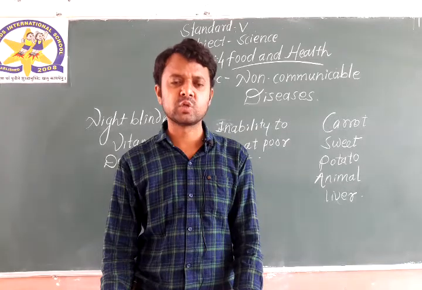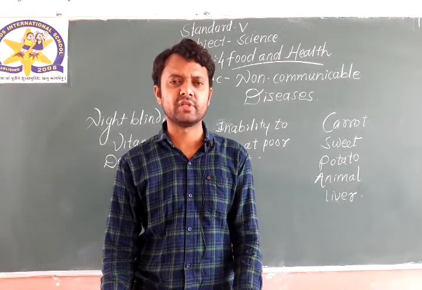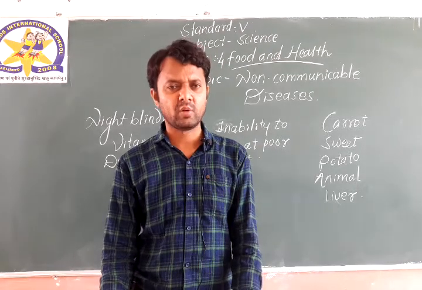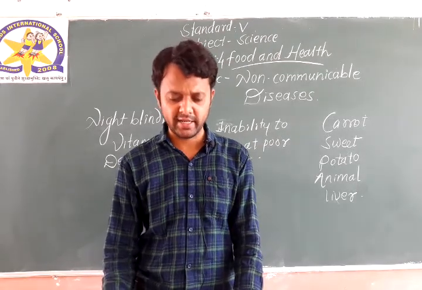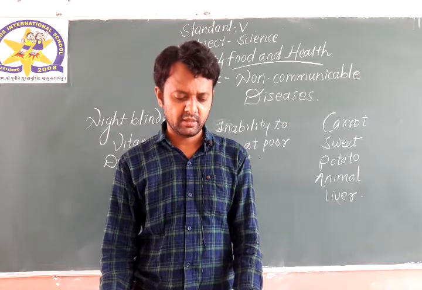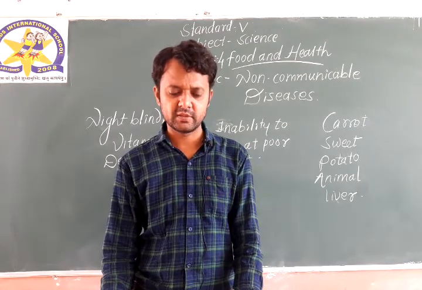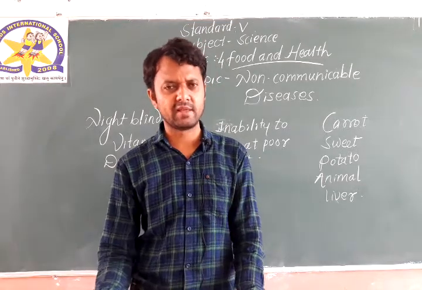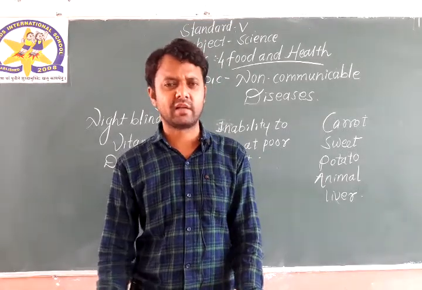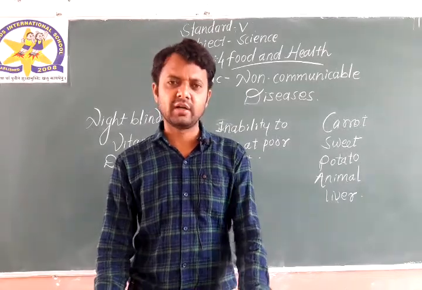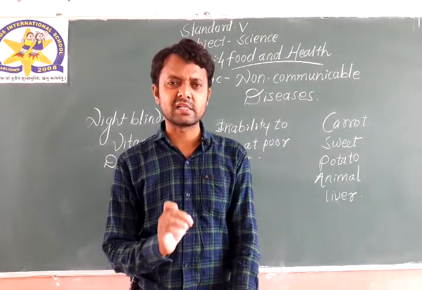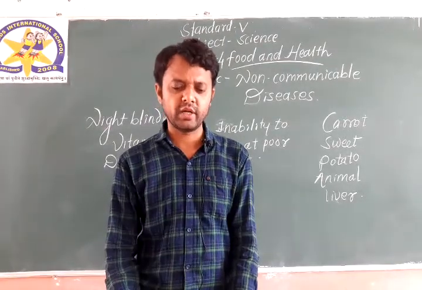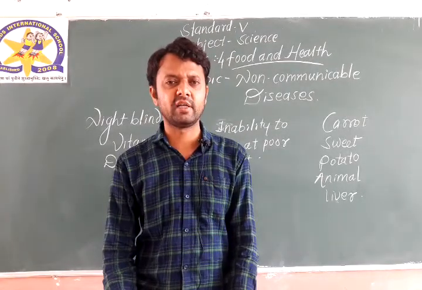Rickets is also a disease, caused due to the lack of vitamin D, and you all know we can get vitamin D from sunlight. Also spinach, cod liver oil, fish, milk and dairy products. Milk is also a source of calcium. A detailed list is given in your textbook on page number 52. You can go through it. If you have any kind of difficulty you may ask.